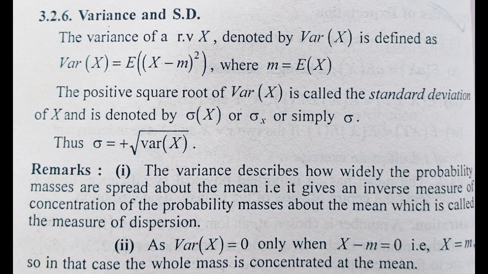There is also a certain physical significance of this expectation and variance. In fact, the mean has a very important significance. It represents the center of mass of the probability distribution. And for the variance, the variance describes how widely the probability masses are spread about the mean. That is, it gives an inverse measure of the concentration of the probability masses about the mean, which is called the measure of dispersion.